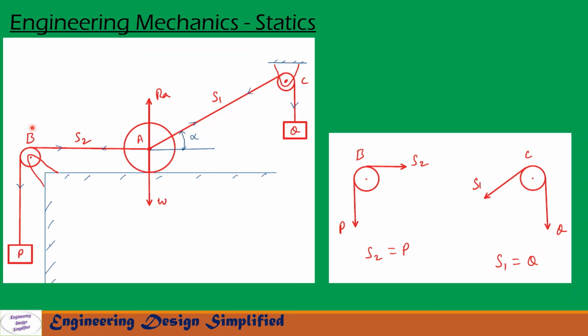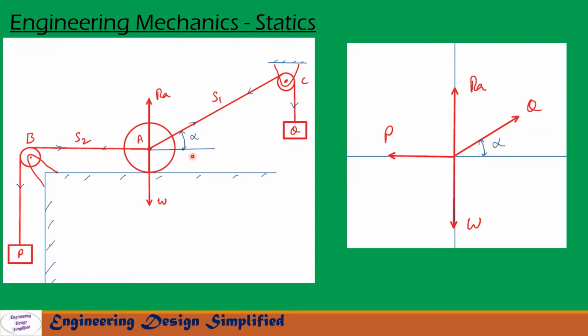Let us see the free body diagram at B. At B we have S2 acting in this direction horizontally and P acting downwards. Since the pulley is frictionless, S2 will be equal to P. Similarly, let us see the free body diagram of pulley C. The weight Q is acting downwards and this side string experiences a tension S1. Since this pulley is also frictionless, S1 equals Q.